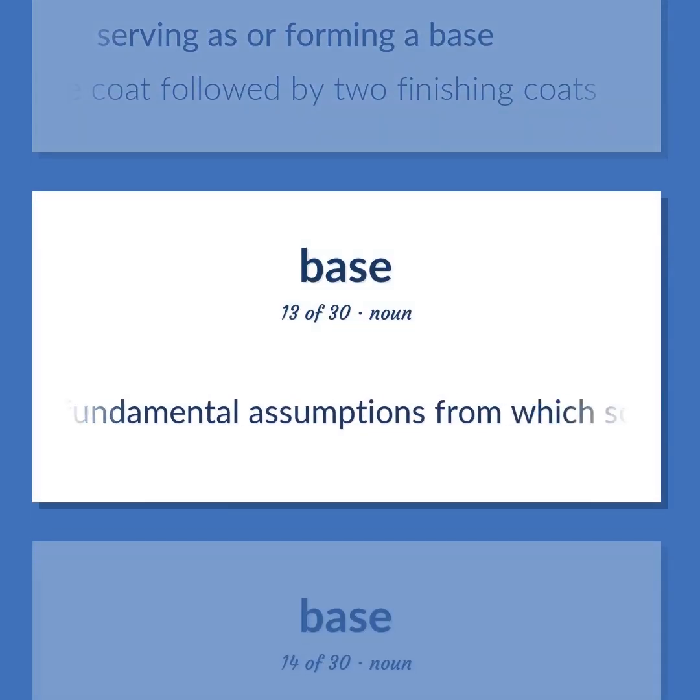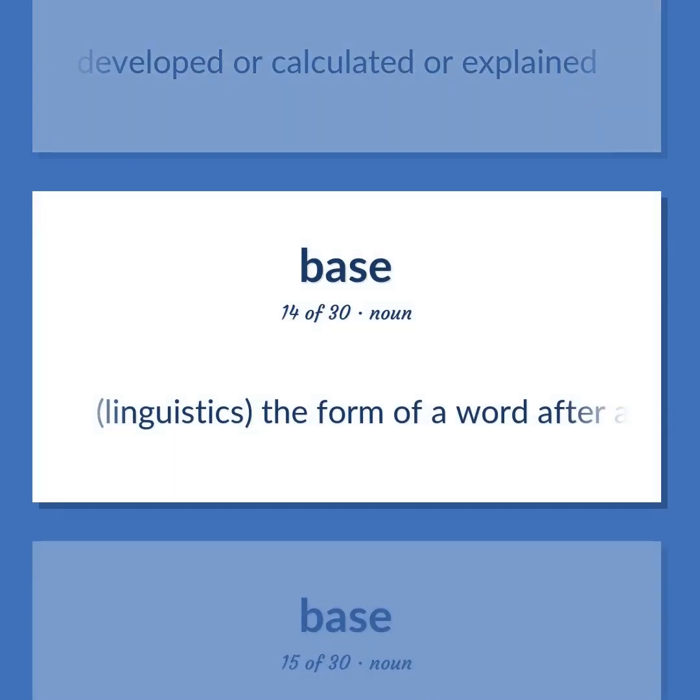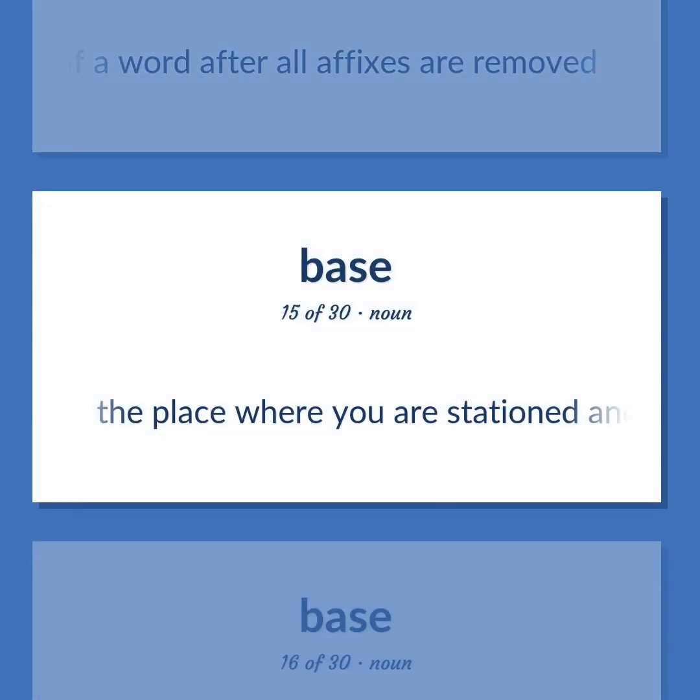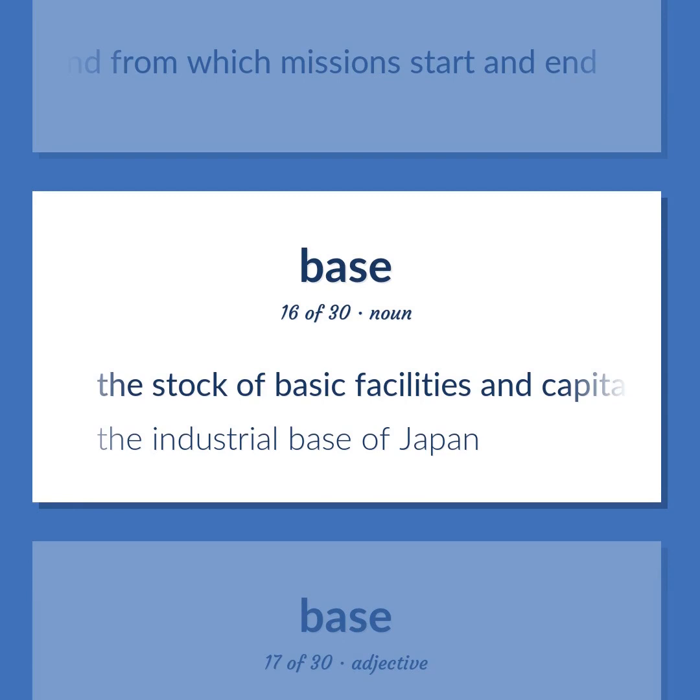The fundamental assumptions from which something is begun or developed or calculated or explained. Linguistics: the form of a word after all affixes are removed. The place where you are stationed and from which missions start and end. The stock of basic facilities and capital equipment needed for the functioning of a country or area. The industrial base of Japan.